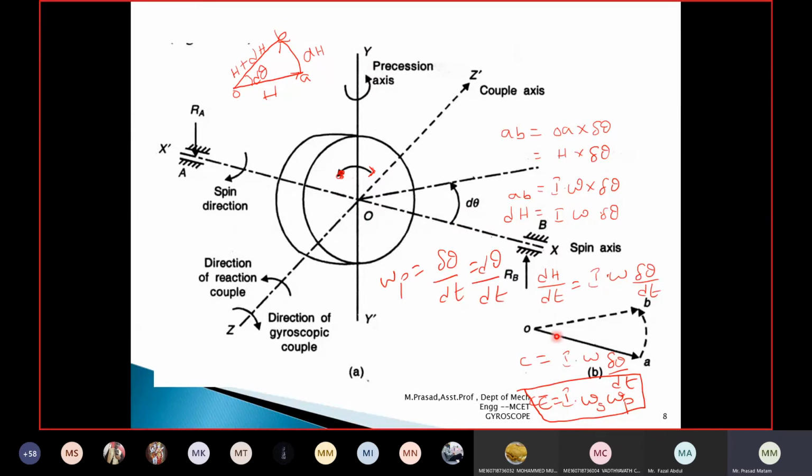Now dh by dt is the gyroscopic couple C, which equals I omega s into omega p, where omega p is the change in angle with respect to time, d theta by dt.